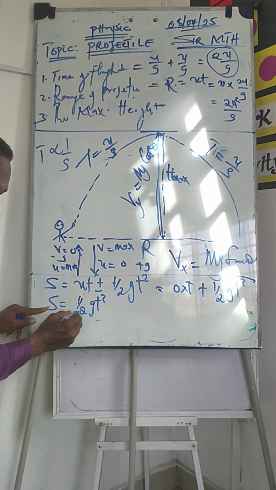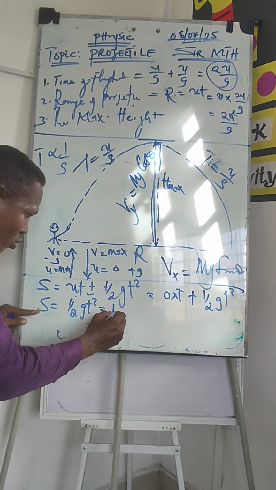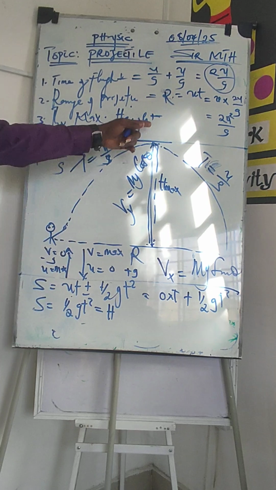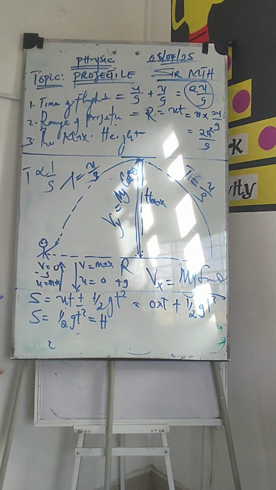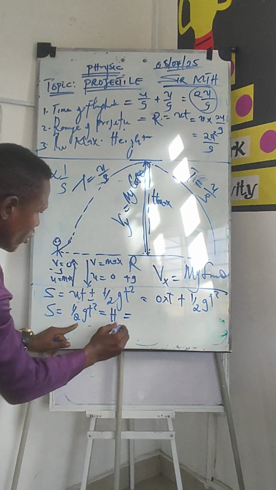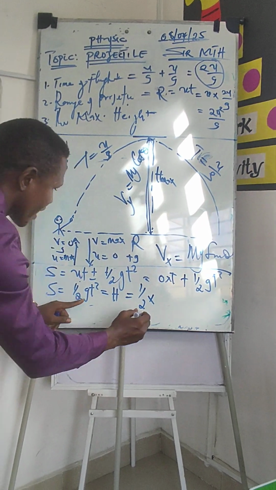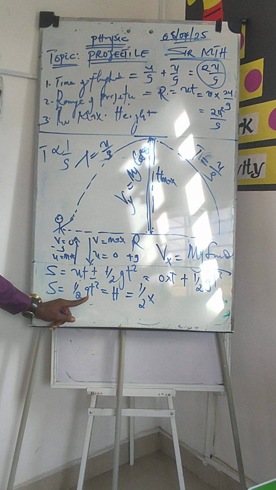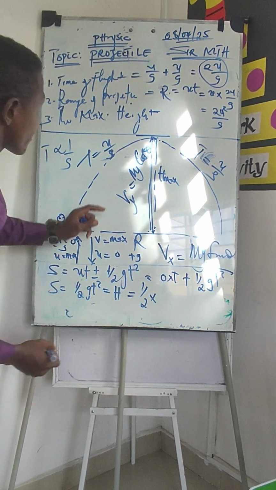Remember, this distance here is replicated as the height, the maximum height. So h is equal to 1 over 2 multiplied by g. My g is acceleration.